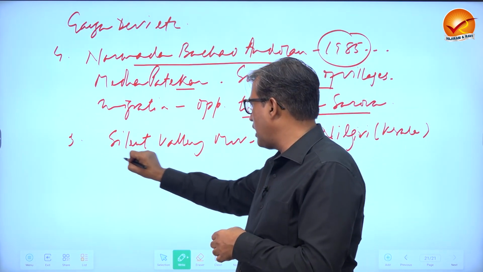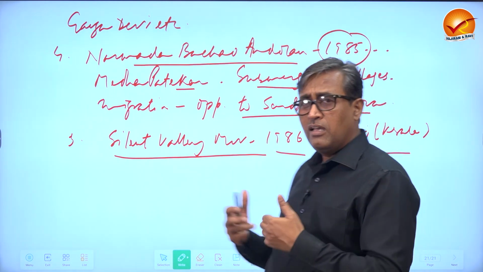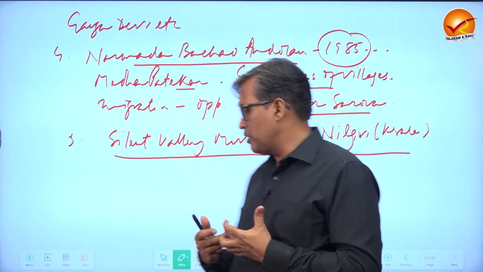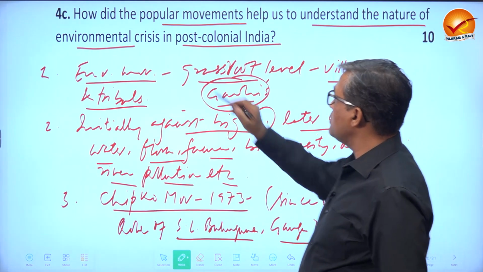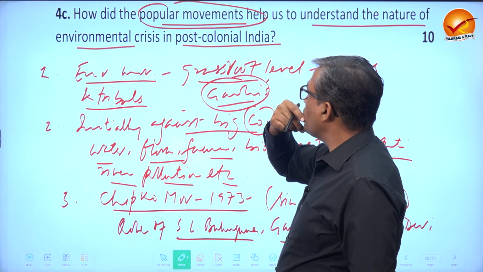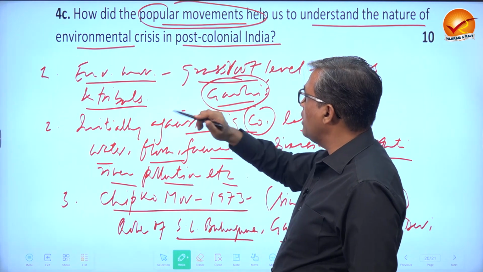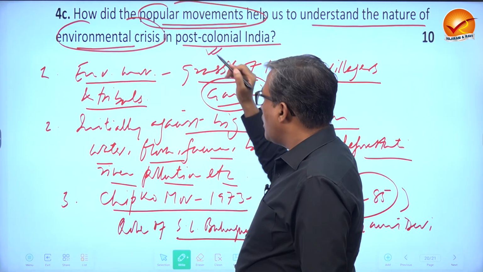Another famous one was the Silent Valley movement since 1986, in Nilgiri, Kerala, again for the same purpose. So the point is this, that these popular movements, you can mention a few of them, actually raise what is the real crisis of environment in India.